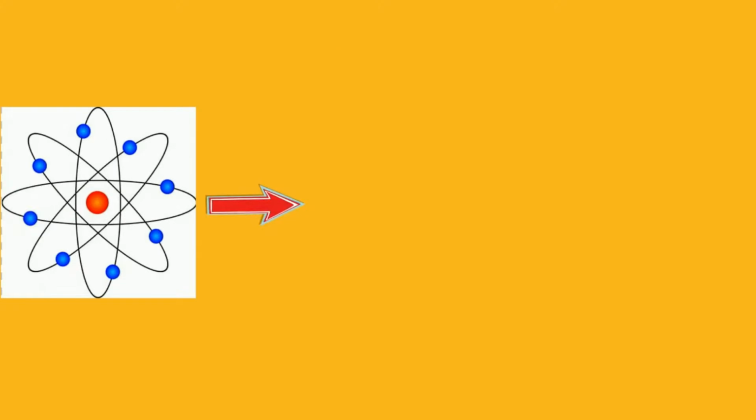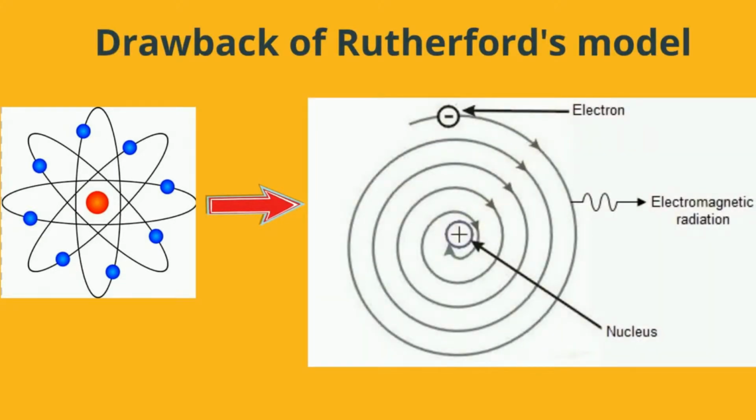According to Rutherford's model, the electrons, while moving in the orbits, would give up energy. This would make them slow down gradually and move towards the nucleus. The electrons would follow a spiral path and then fall into the nucleus. Ultimately, the atom would collapse. In reality, however, an atom is stable. Therefore, this particular assumption made by Rutherford was inaccurate.